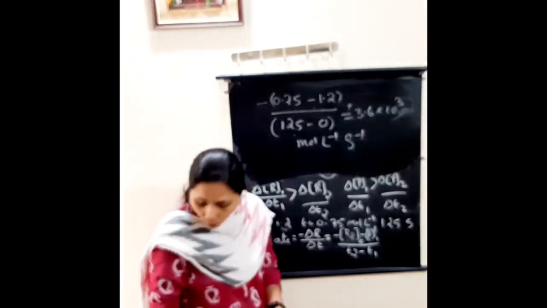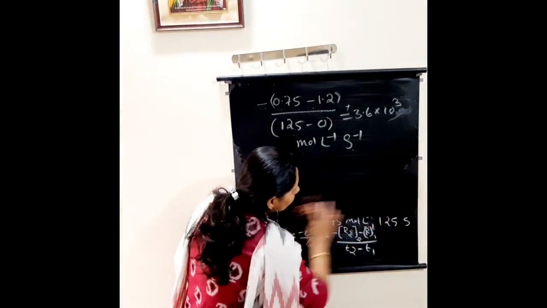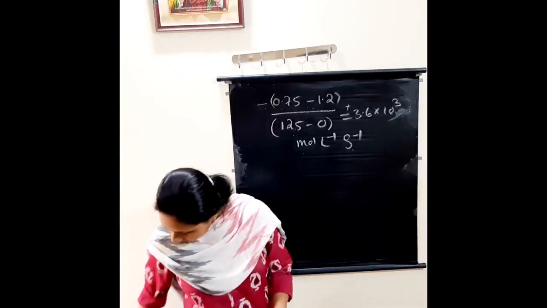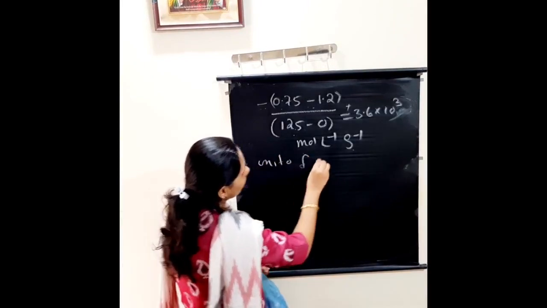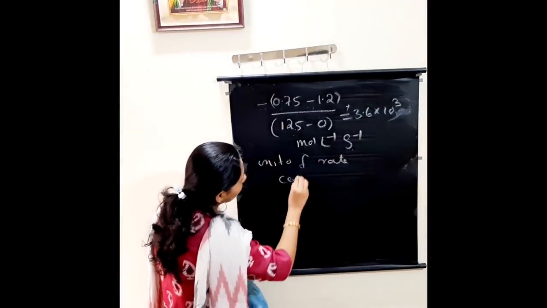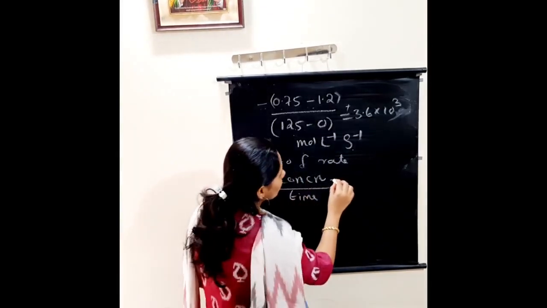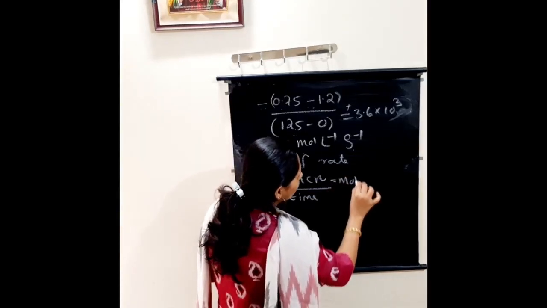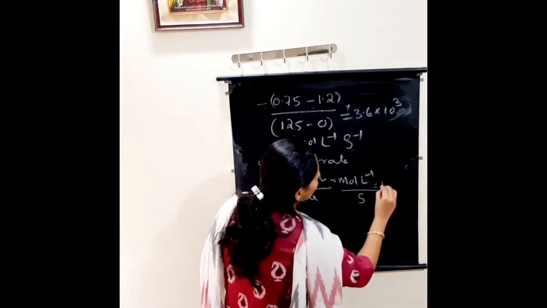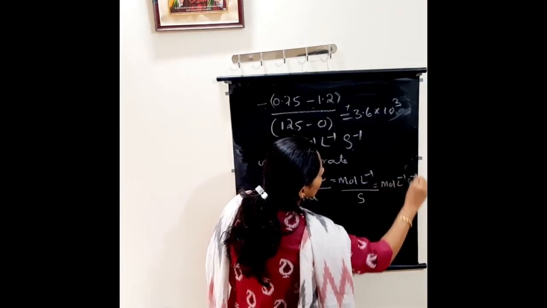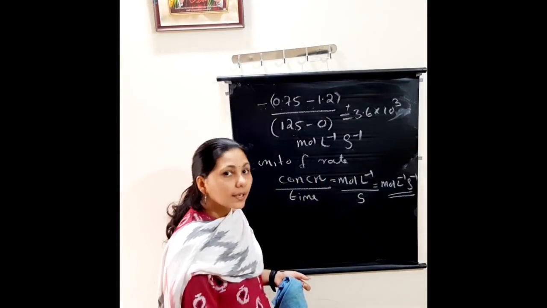So generally, what is the unit of rate? We know delta R by delta T means concentration divided by time. Okay, so concentration we know is mole per liter, divided by time in seconds. So how will we write it? Mole per liter per second. So the unit of rate is moles per liter per second.